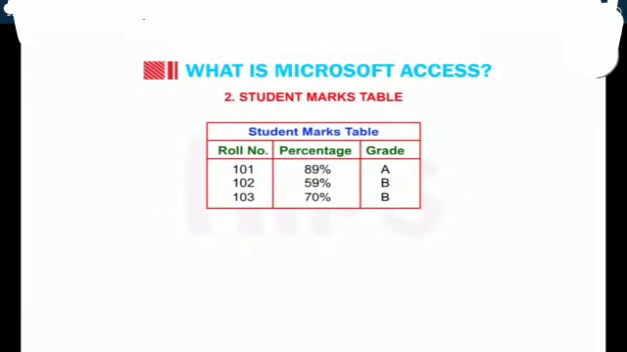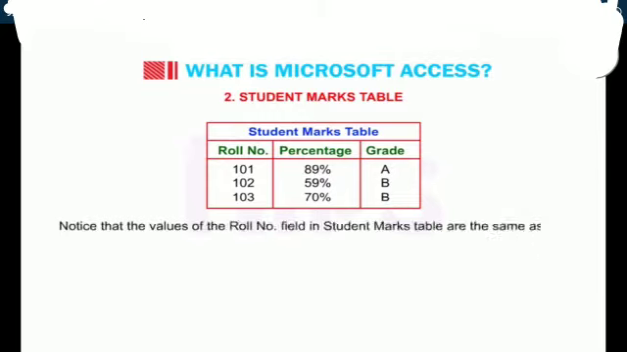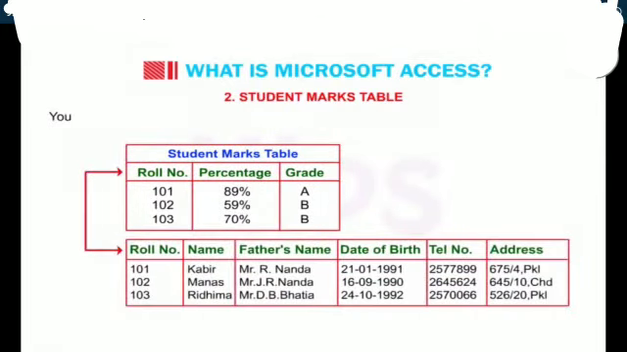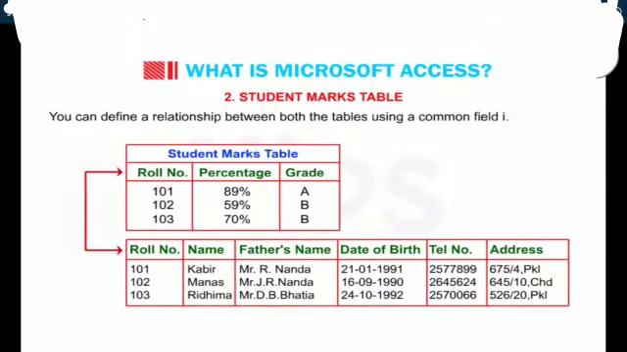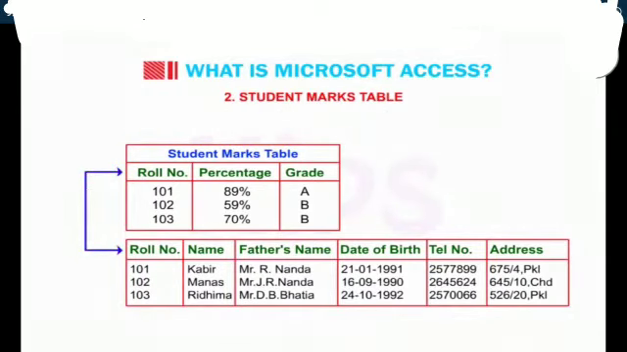The second table is the student marks table. Notice that the values of the roll number fields in the student marks table are the same as the values in the student information table. You can define a relationship between both the tables using a common field, that is, roll number. In this way, RDBMS reduces the duplicity of data.